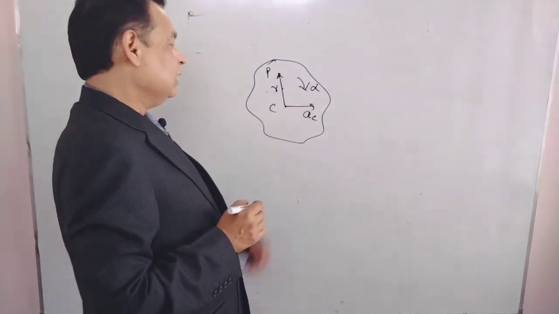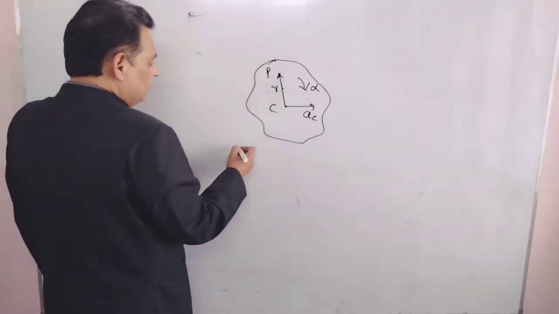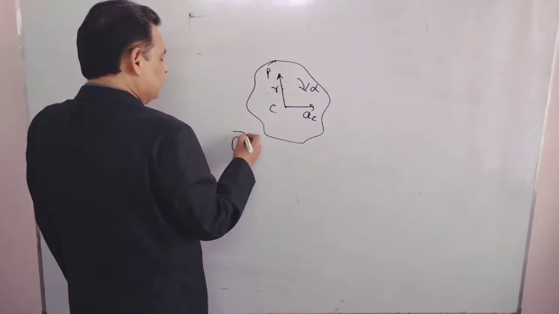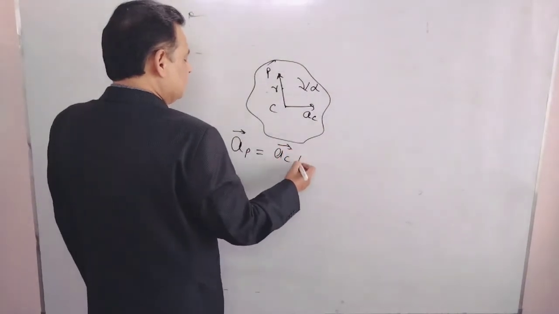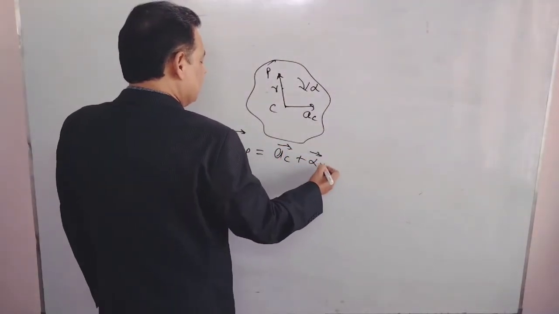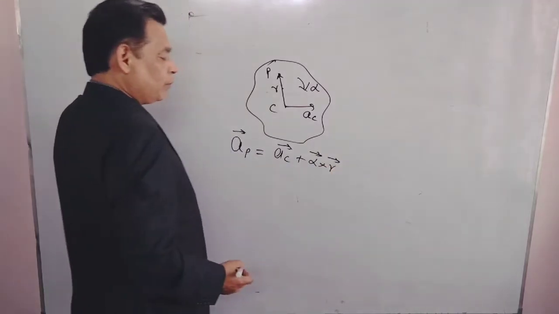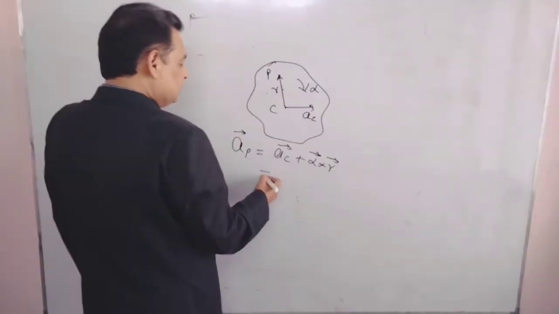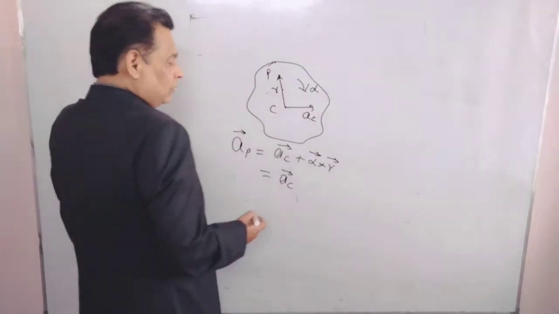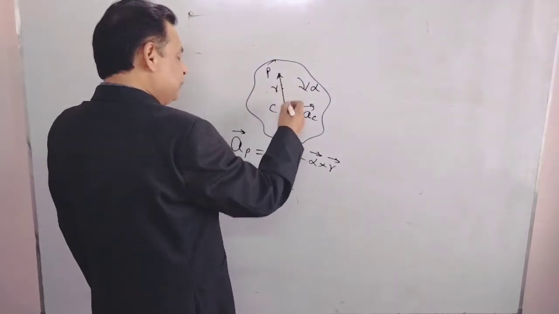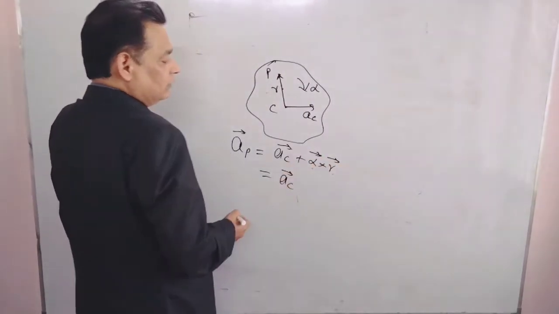Angular acceleration is alpha. We can find the acceleration of point P with respect to the ground as AC plus alpha cross r. AC is the acceleration of the center of mass. The acceleration of point P with respect to C is alpha cross r.